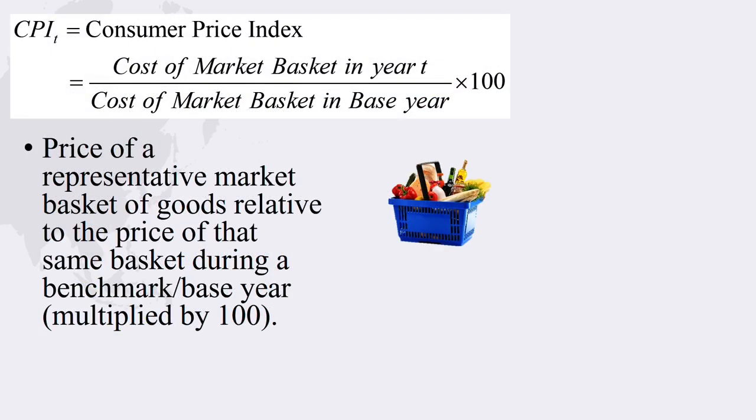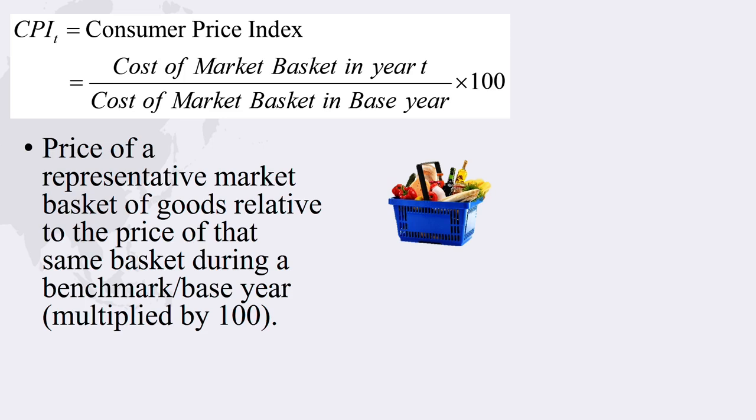The inflation target is set in terms of a specific price index. The Consumer Price Index, sometimes abbreviated as CPI, is an index that measures the prices of various consumer goods. During a base or census year, government statistical agencies sample consumer purchasing patterns. They construct a hypothetical market basket based on typical purchases. Then, on a monthly basis, they monitor the cost of that same market basket as time goes by. The CPI in any given month is the price of the market basket relative to the price in the base year. Usually, this is multiplied by 100 for ease of viewing.